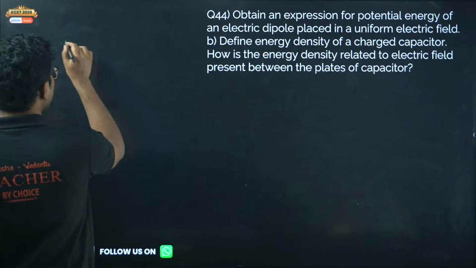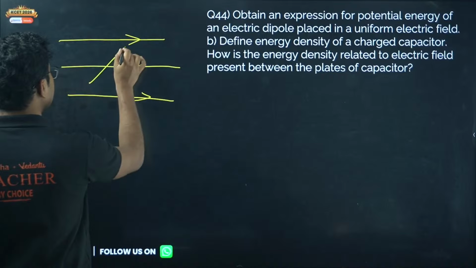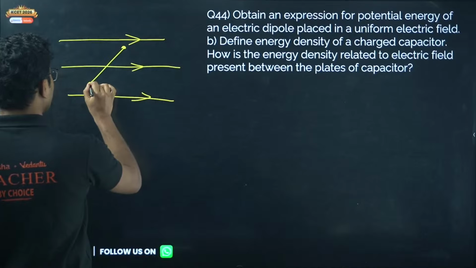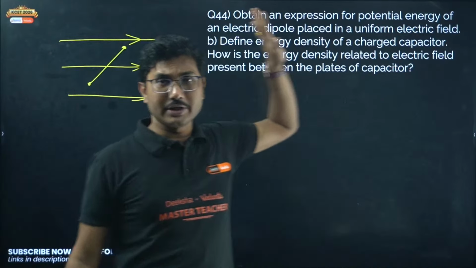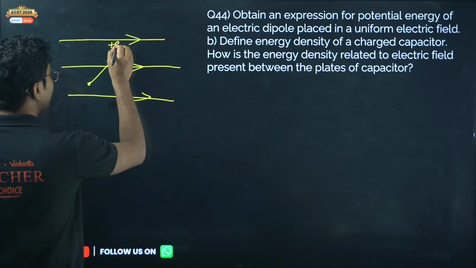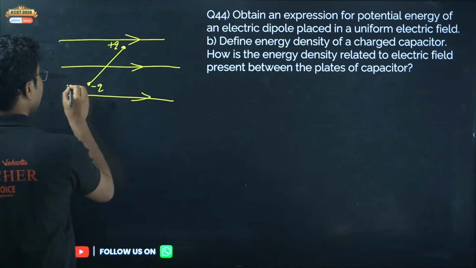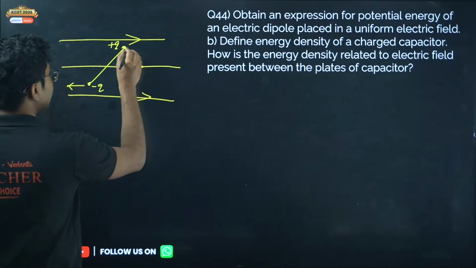This is also a very important derivation. We have an electric field and we have a dipole placed here. This derivation is very tricky, by the way. Many students ignore this derivation. You do not ignore this. Suppose we have a positive charge, negative charge. The dipole is experiencing a torque.